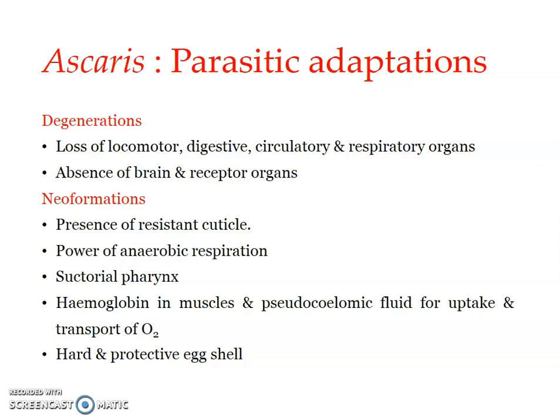Now regarding neoformations, the presence of a resistant cuticle is a must for an endoparasite of the intestine. Then anaerobic respiration, and a muscular suctorial pharynx for sucking in fluid food. Then hemoglobin in muscles and pseudocoelomic fluid for the uptake and transport of oxygen. Being a pseudocoelomate animal, it has all these additional parasitic adaptations. The embryonic stages have a hard protective shell to protect the embryo when it is passing through adverse conditions. So these are the parasitic adaptations.